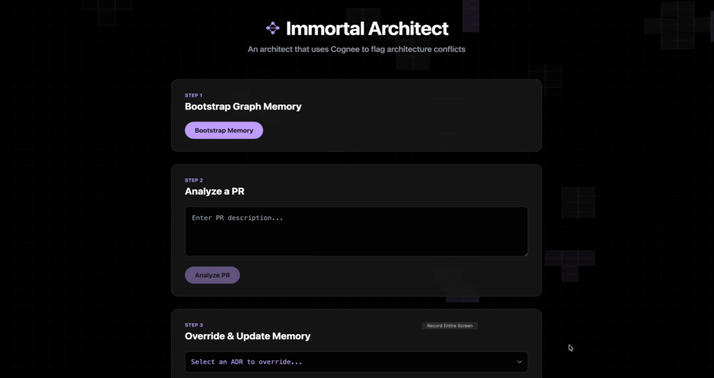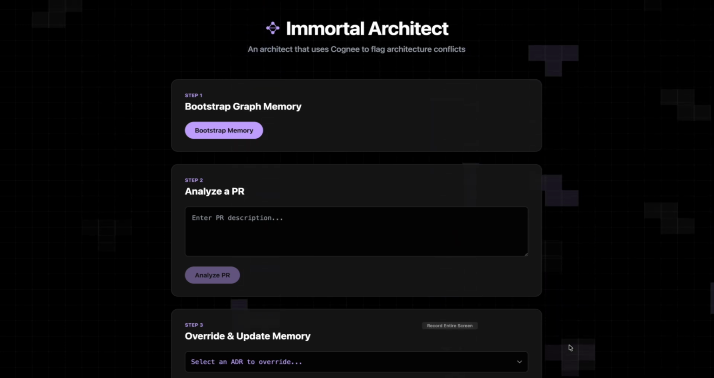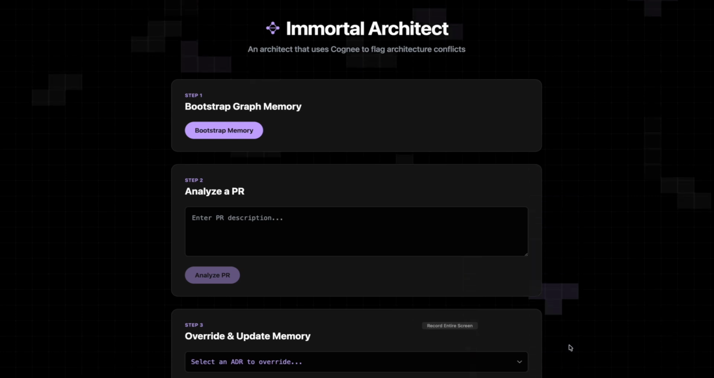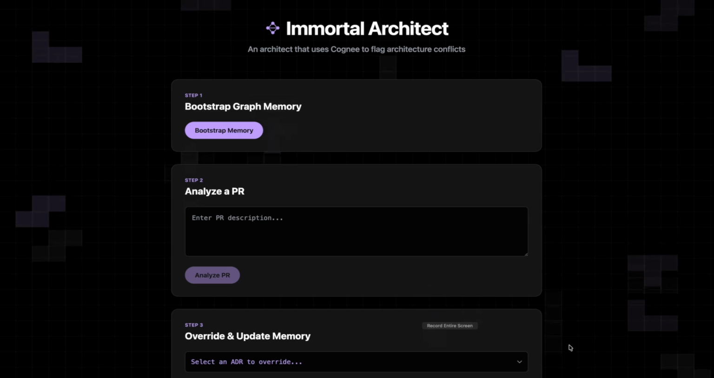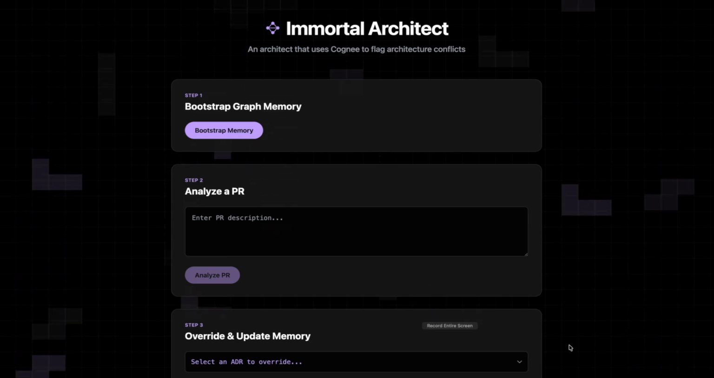On top of that, I use all four of Cognee's memory lifecycle verbs: remember to ingest architectural decisions, recall to detect conflicts using semantic graph retrieval, forget to prune outdated decisions, and improve to relink the graph afterwards.